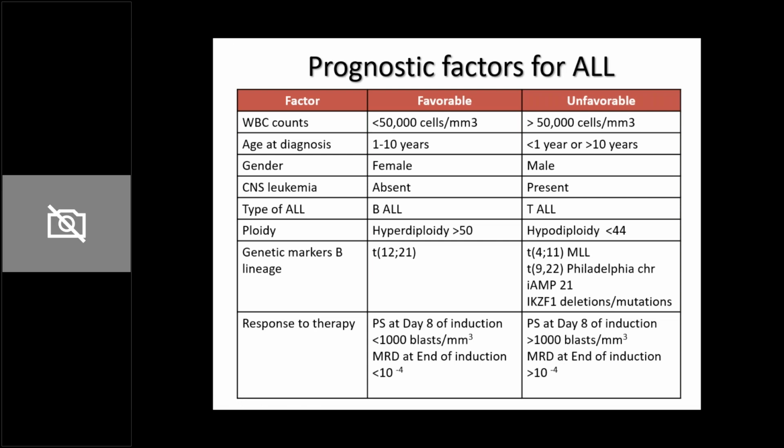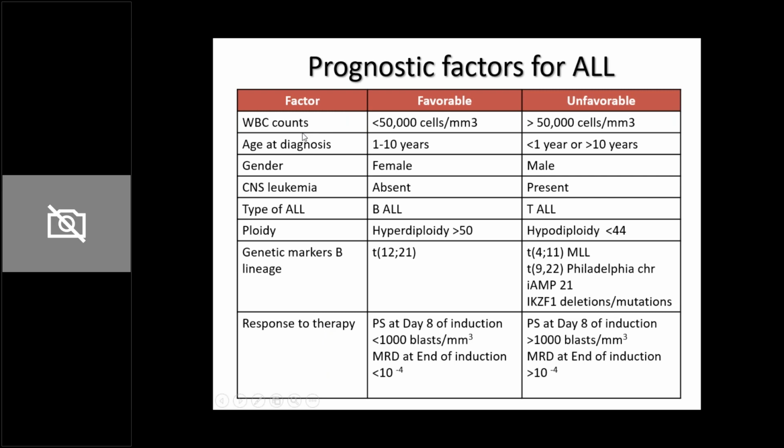Now, what are the prognostic factors for ALL? So this is a table again. It's more like rote learning for you guys, but it has to be done because it is very, very important. Many of these factors are used for risk stratification of these children. There are certain favorable and certain unfavorable factors. Now the basis on which these are decided are put in this column.